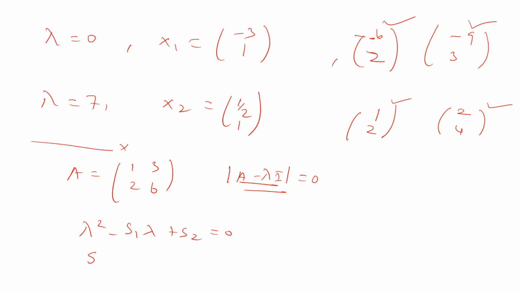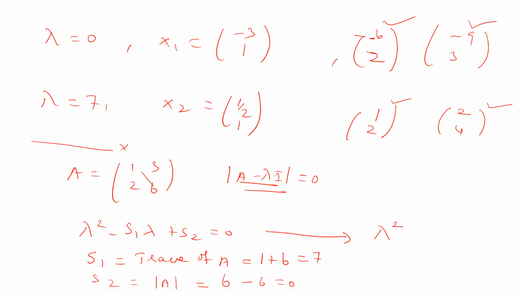So what is S1? S1 is equal to the trace of the matrix A. Trace is nothing but the sum of the diagonal elements, that is 1 plus 6 equal to 7. 1 and 6 are the diagonal elements. S2 is equal to the determinant of A, which is 6 minus 6, which is 0. Therefore the characteristic equation becomes lambda square minus 7 lambda equal to 0. So lambda into lambda minus 7 equal to 0, and we have the eigenvalues lambda equal to 0 comma 7. That's it. Is it clear?